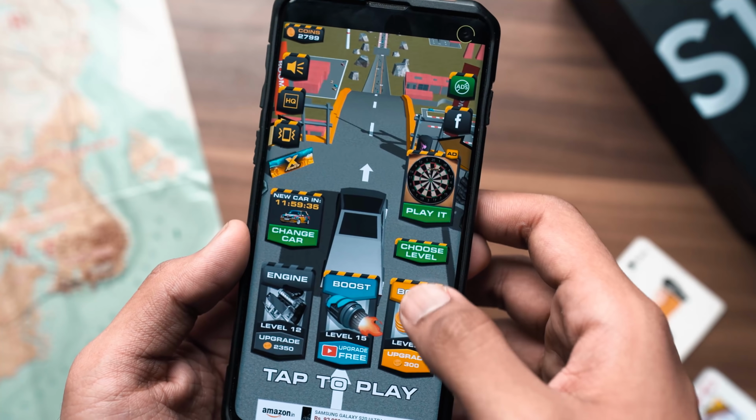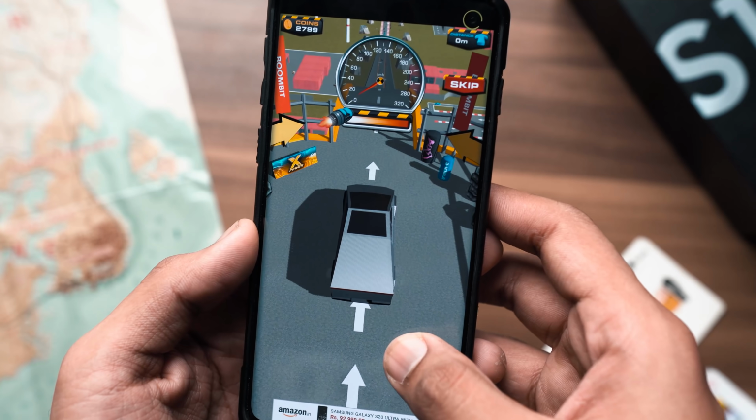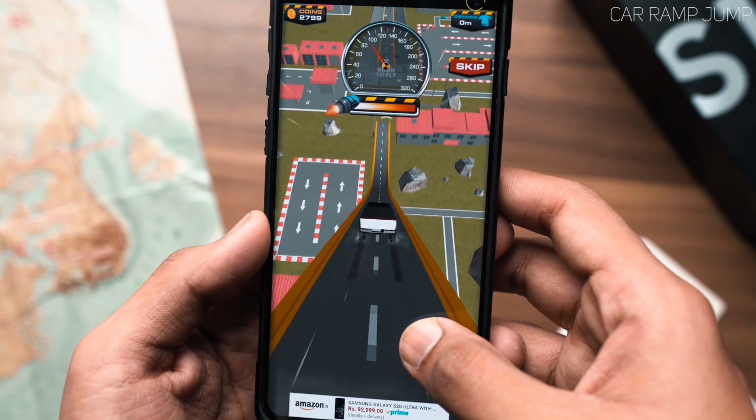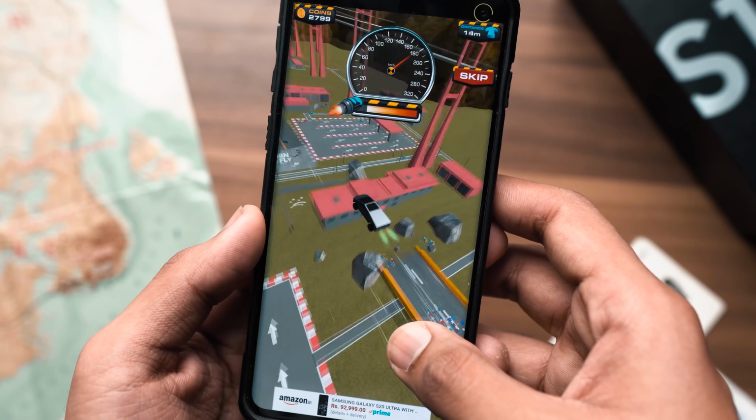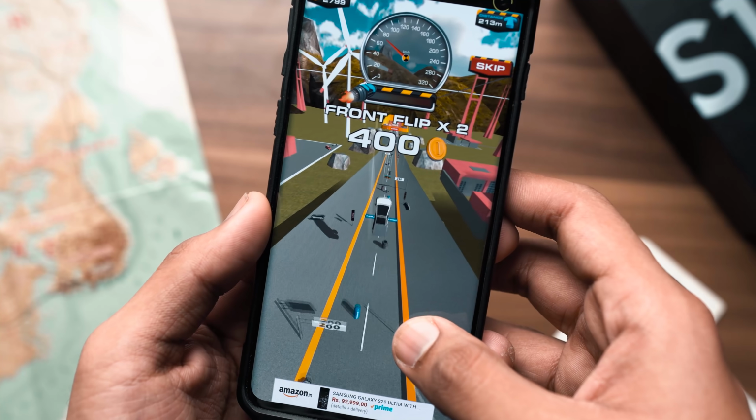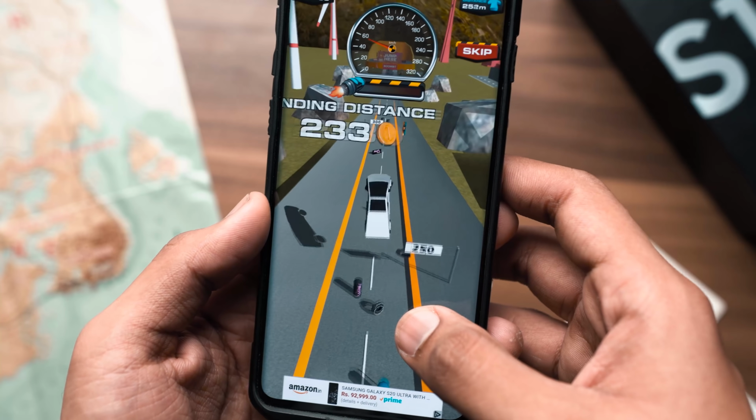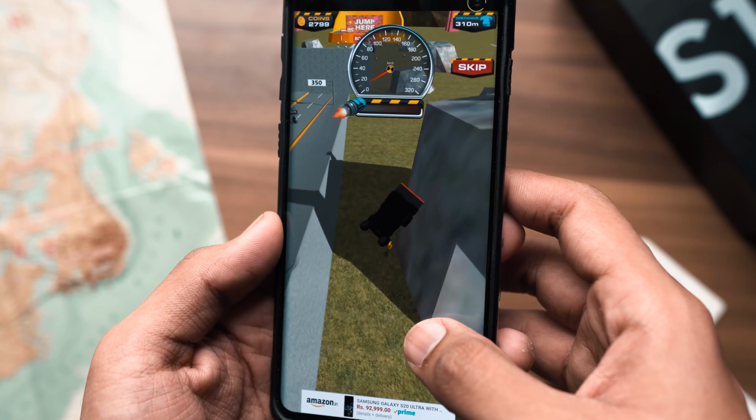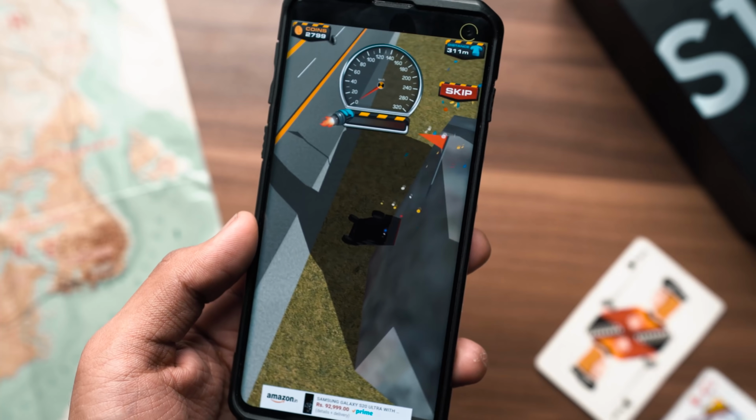Alright guys, so last but definitely not the least, we've got this super cool game called Car Ramp Jump, and essentially I was looking for something fun, something to pass the time the other day, and I found this game on the Play Store. And essentially the point of this game is to upgrade your engine as well as your boost, and then throw your car down a ramp and see how far you can travel without really crashing into things and stopping. It is really fun.